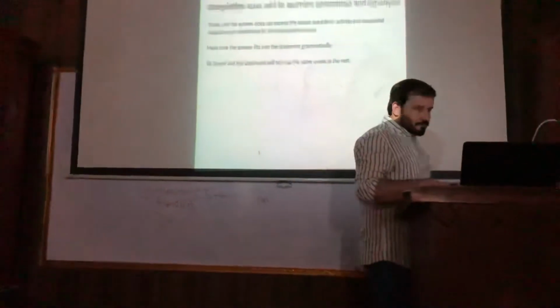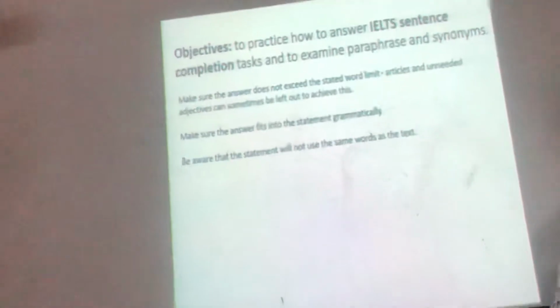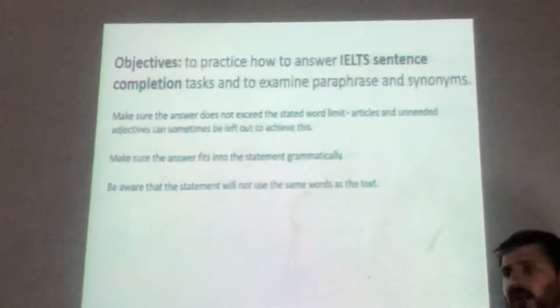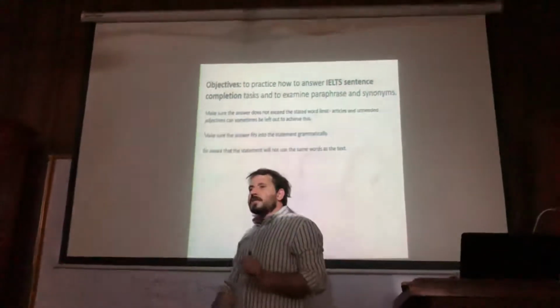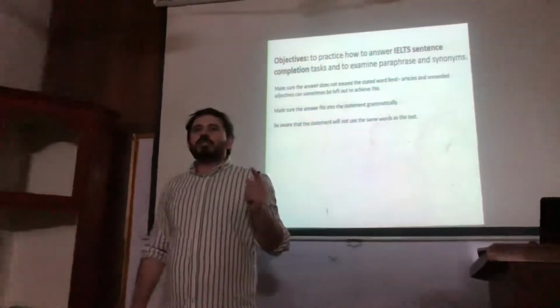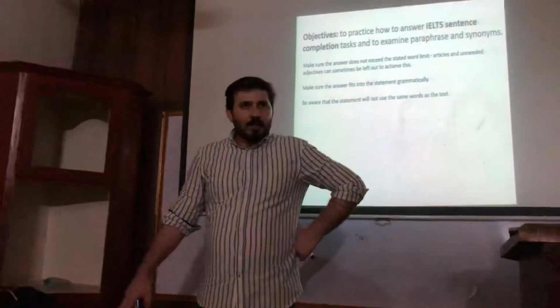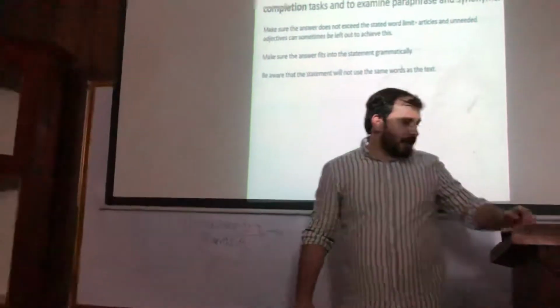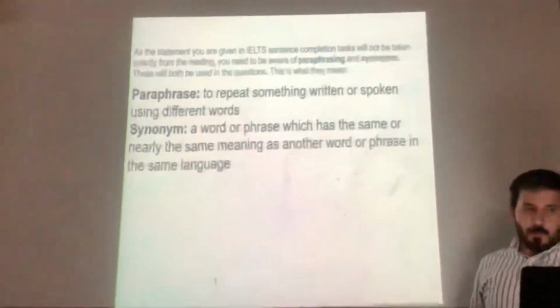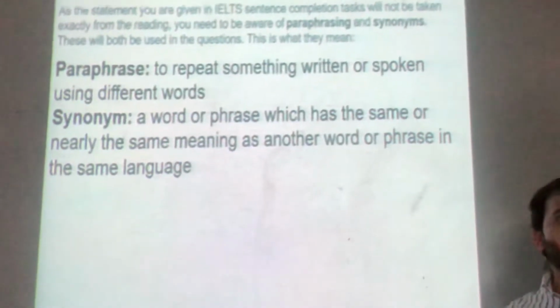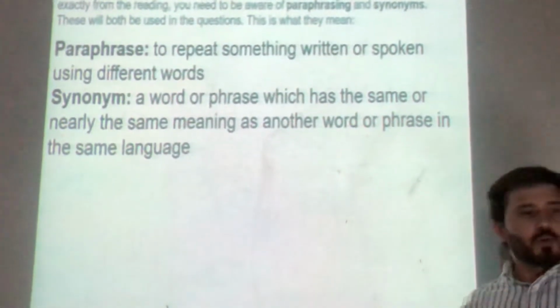Let's come. So, as I told you earlier, in sentence completion type of questions, the main objective is what? It's about paraphrasing and synonyms, clear? We should come to know about the paraphrasing and synonym portion. You do understand what paraphrasing is, we have already talked about it, and then we talked about synonyms, clear, what synonym really means.